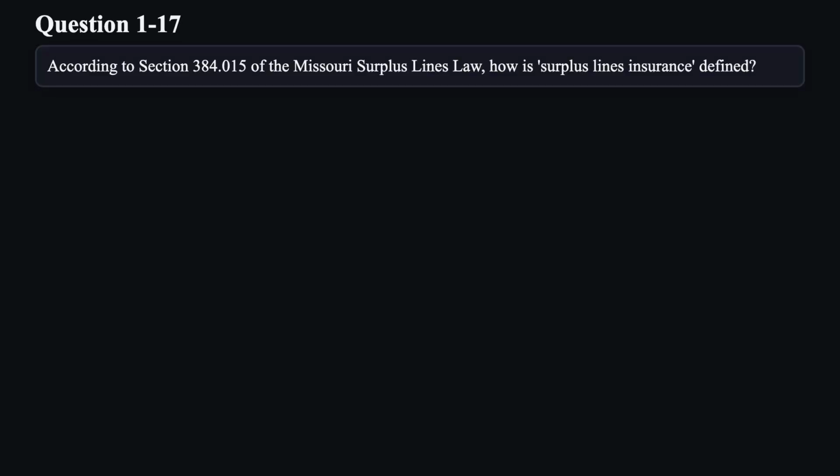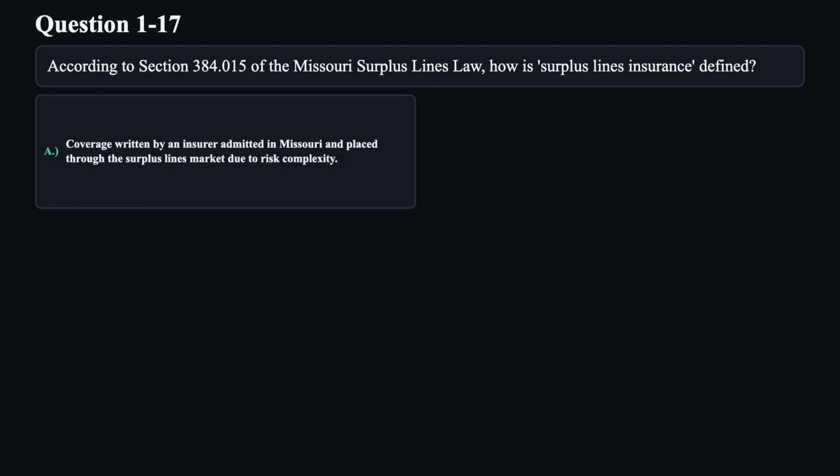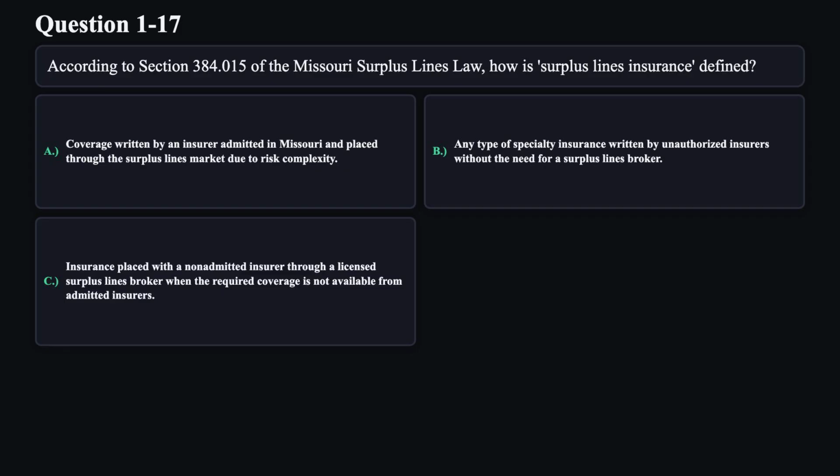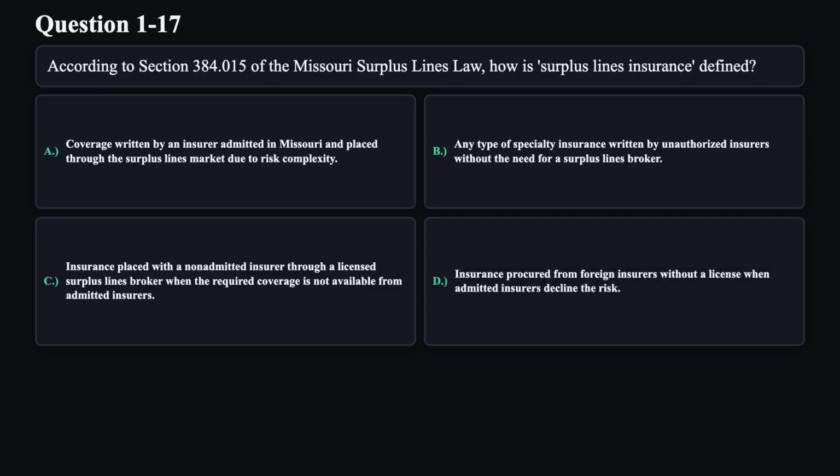Question 17. According to Section 384.015 of the Missouri Surplus Lines Law, how is surplus lines insurance defined? A. Coverage written by an insurer admitted in Missouri and placed through the surplus lines market due to risk complexity. B. Any type of specialty insurance written by unauthorized insurers without the need for a surplus lines broker. C. Insurance placed with a non-admitted insurer through a licensed surplus lines broker when the required coverage is not available from admitted insurers. D. Insurance procured from foreign insurers without a license when admitted insurers decline the risk.